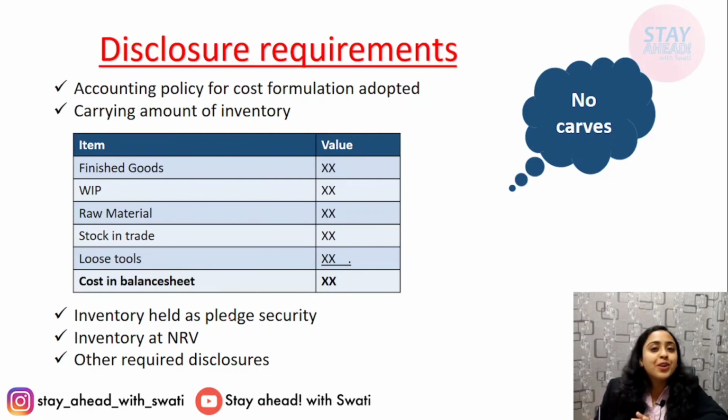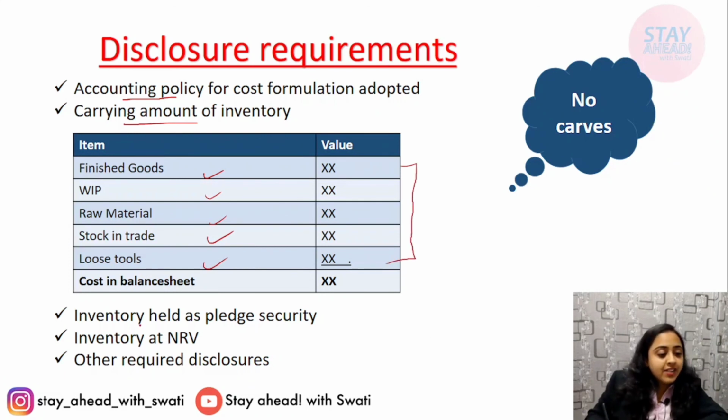Now the last requirement is disclosure requirements. On the top, a good news that there is no difference between both the standards. Disclosure requirement, first you have to disclose accounting policy, then the carrying amount of inventory. For example, in balance sheet you have written the inventory is of 3 lakh rupees. Then you have to bifurcate what amount is being held as raw material, what for WIP, what for finished goods, and what for stock in trade, and what for loose tools. You have to bifurcate these and show it in notes to account.